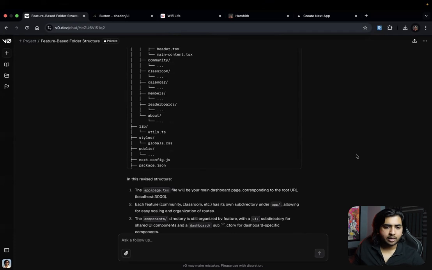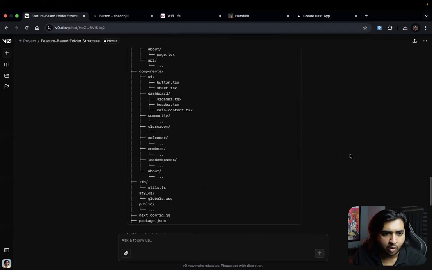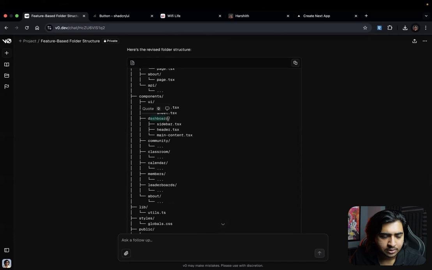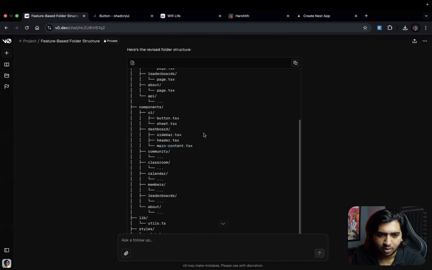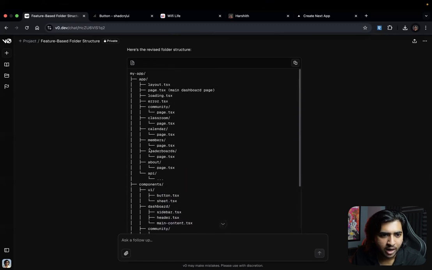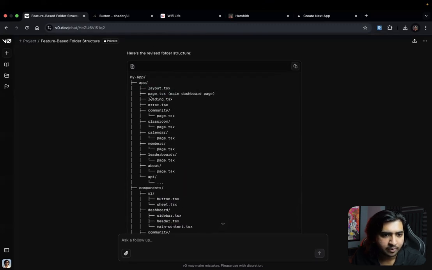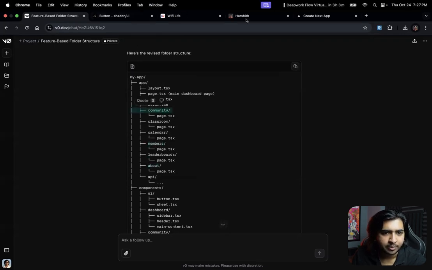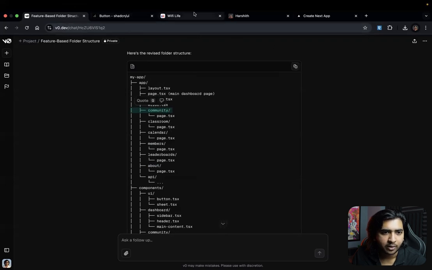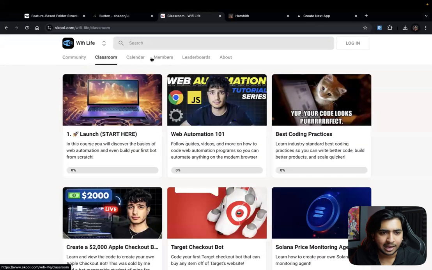Okay. I think we're getting closer to what we want here. All right. So the dashboard has sidebar, header, main content. Got it. So the same way, even outside, do we have the same? Okay. There's community, classroom, calendar, members, leaderboards, about. So basically, if you're looking at these, it's community. That means, okay, wait, the zoom thing is rotating. All right, yeah, this community, classroom, calendar.